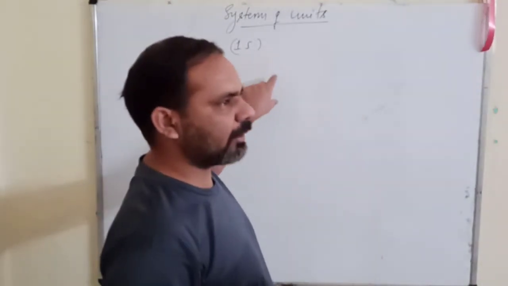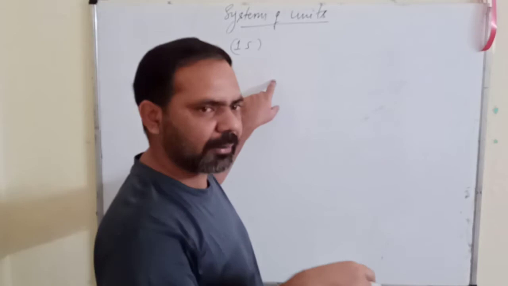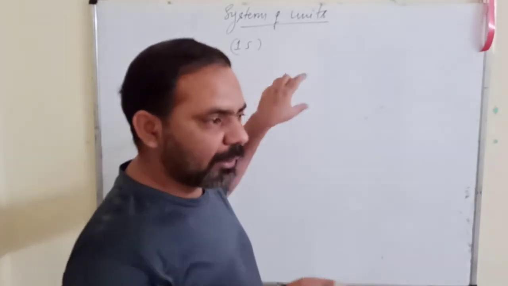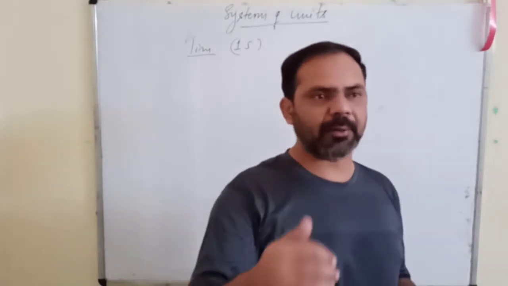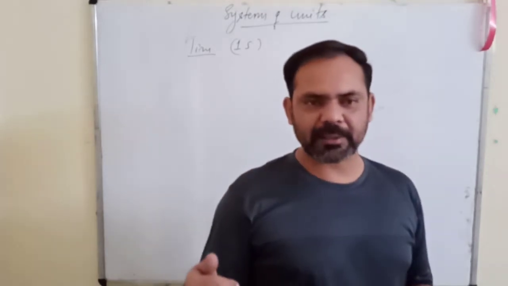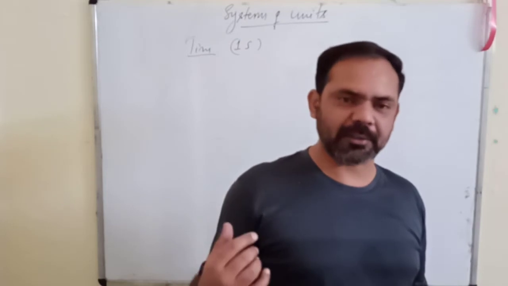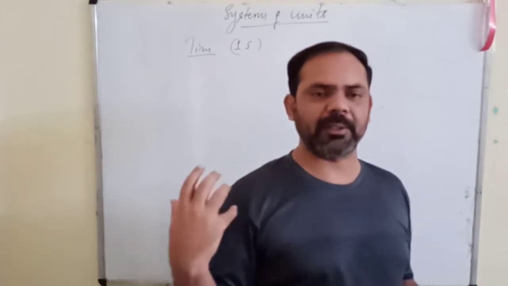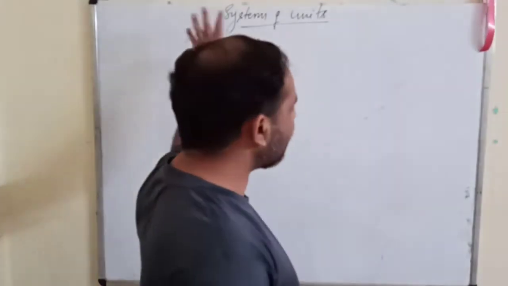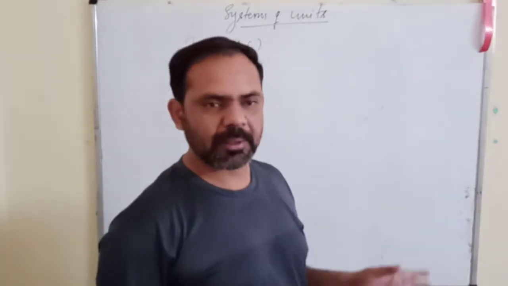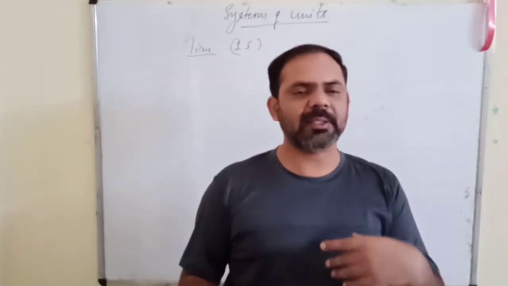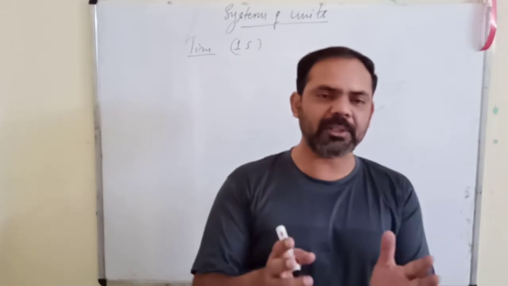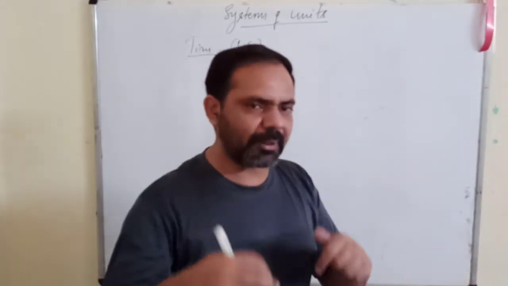The old and the new definitions were exactly the same. But the latest definition is from when we adopted the SI system, Standard International System. At that time, we changed the definition of all the units. So that we will discuss when I talk about the SI system. That time I will give you the definitions which we are following now.